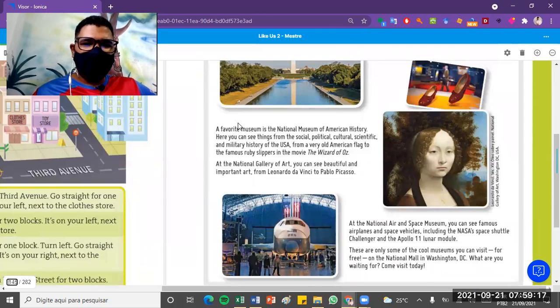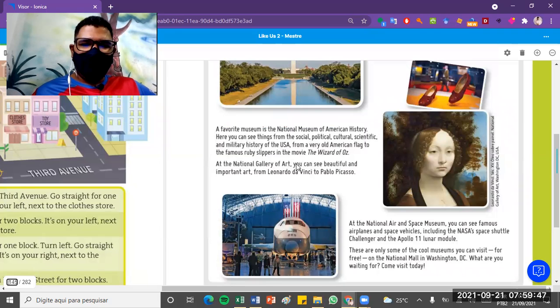A favorite museum is the National Museum of American History. Here, you can see things from the social, political, cultural, scientific, and military history of the USA, from a very old American flag to the famous ruby slippers in the movie The Wizard of Oz.